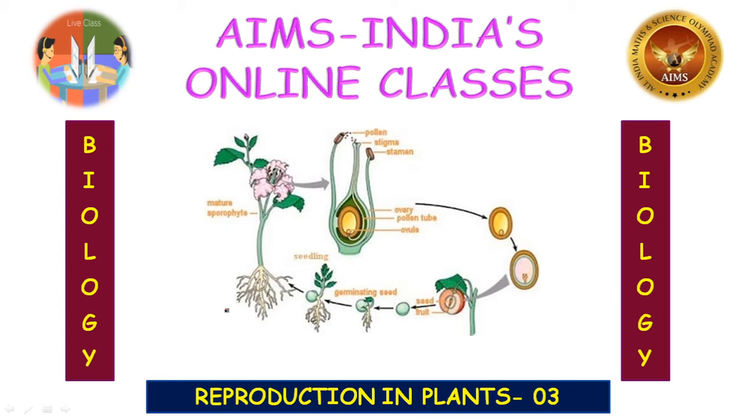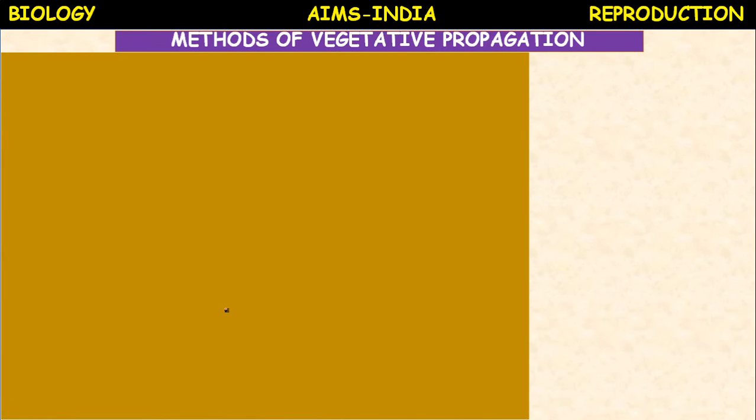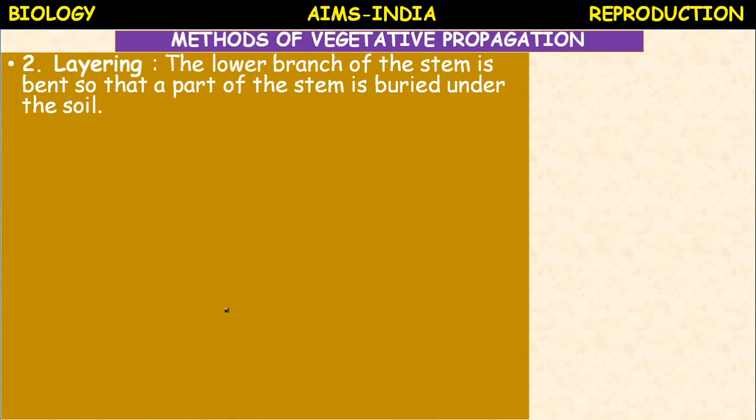So let us proceed to today's class. Are you ready? Okay. Methods of vegetative propagation. One of the methods we studied in the last class. What is that? Cutting. In today's class, layering and grafting.